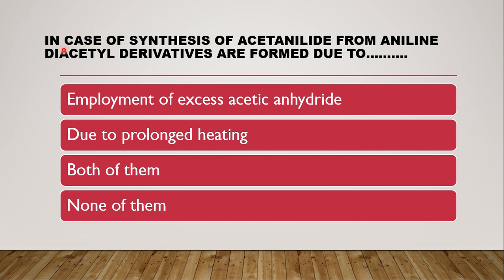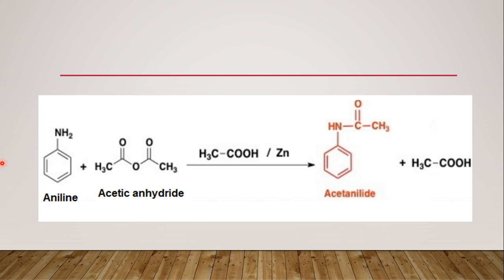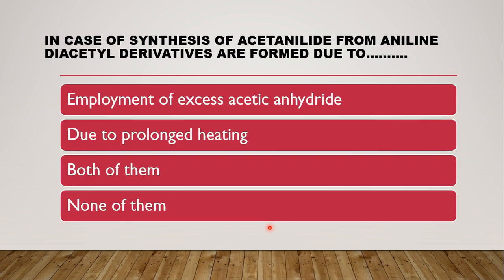The next question is: in the synthesis of acetanilide from aniline, diacetyl derivatives formed are due to dash. Generally, when aniline reacts with acetic anhydride and acetic acid in the presence of zinc dust, the major product is the monoacetyl derivative, the product of interest, acetanilide.